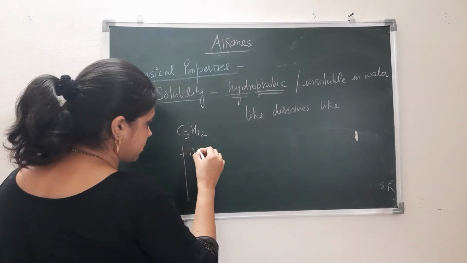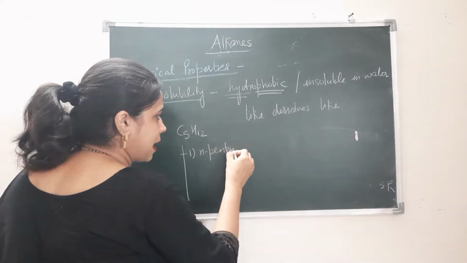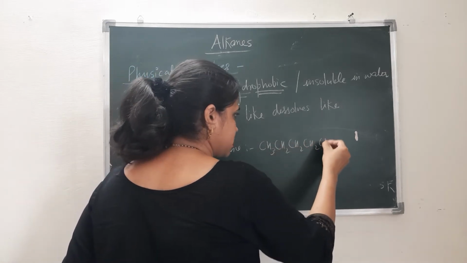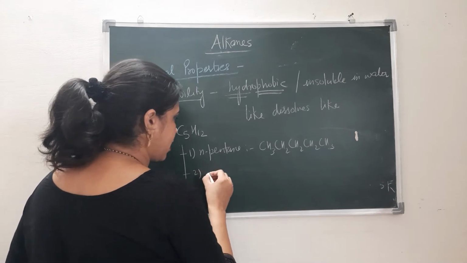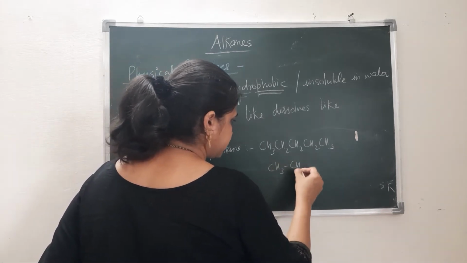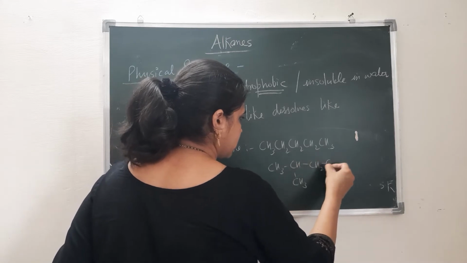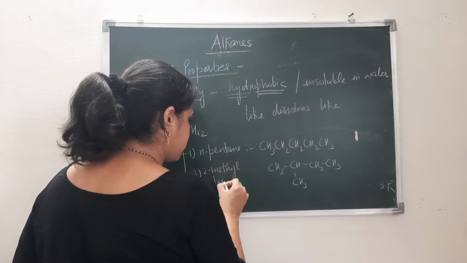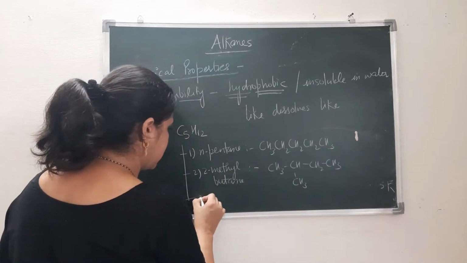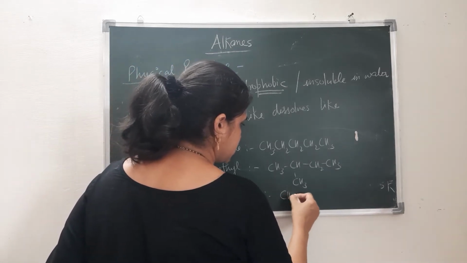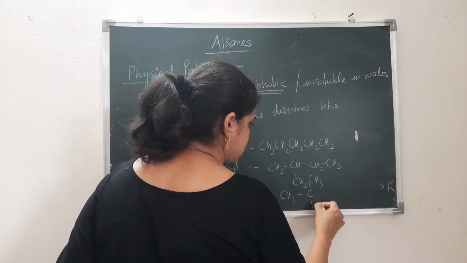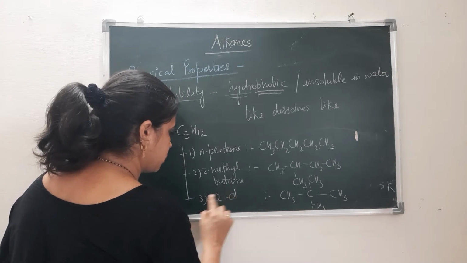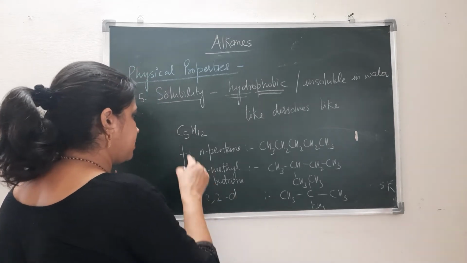The first one is n-pentane, that means the simplest normal pentane. I can write CH3, CH2, CH2, CH2 and CH3, right? The second one I can write in this form, right? This is 2-methylbutane, right? And third, you can write in this form, CH3, C, CH3, CH3, 1, 2, 3, 4 and 5. It means 2,2-dimethylpropane, this is the third one. I am writing ABC here.